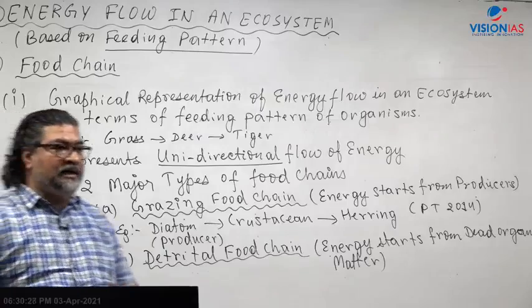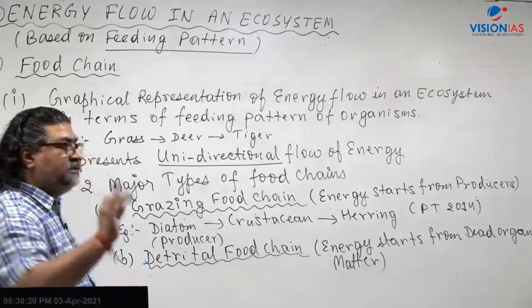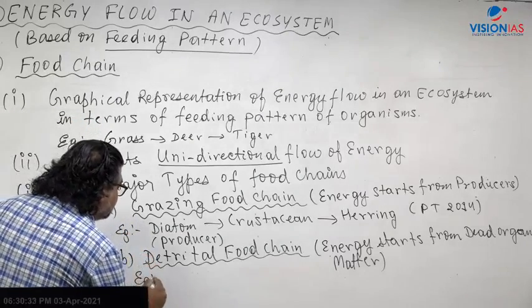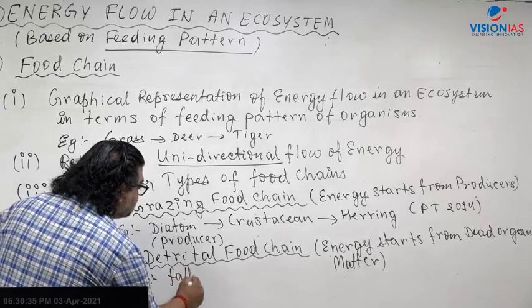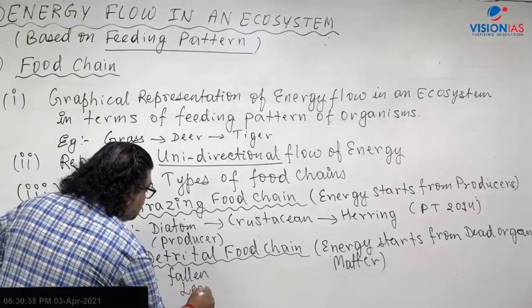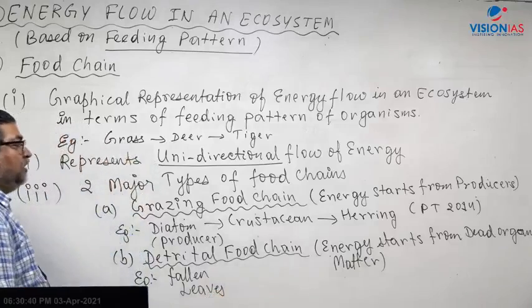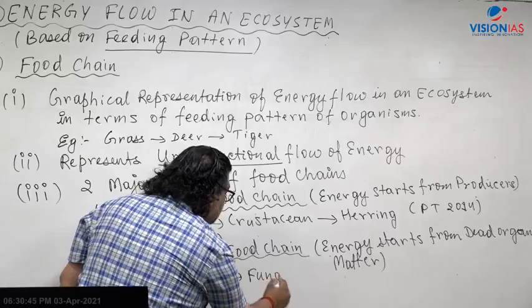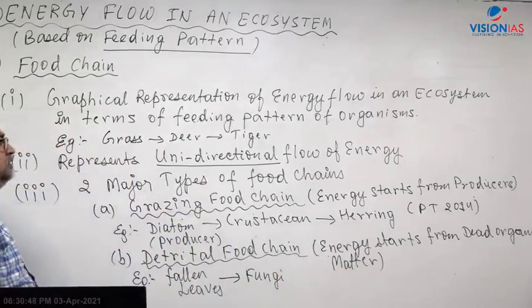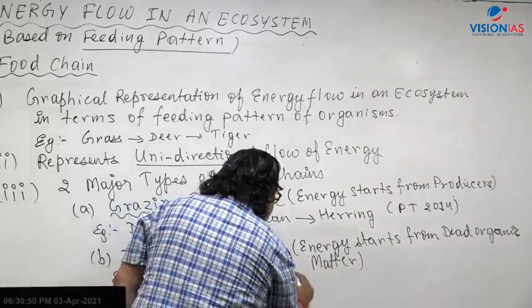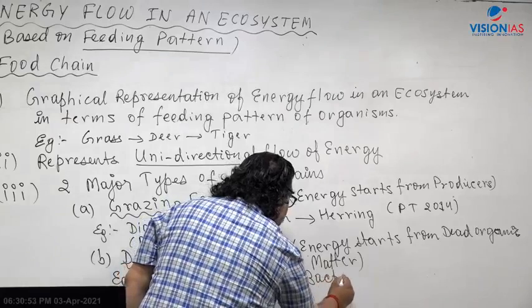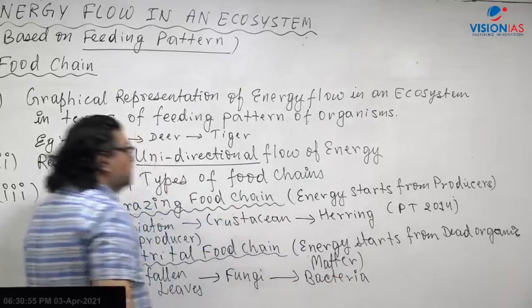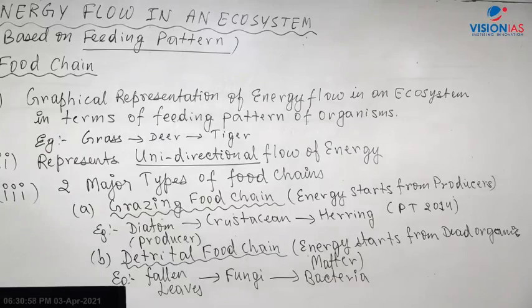Let's take an example here. The example is fallen leaves in a forest. Let's say the leaves have fallen from the tree and plant. Now that is broken down by saprophyte fungi, and after the death of fungi, that is broken down by bacteria. Now this is the example of a detritus food chain, where you have decomposers.